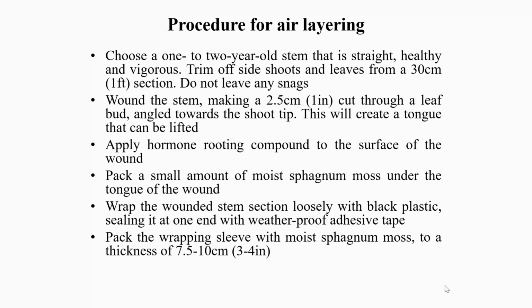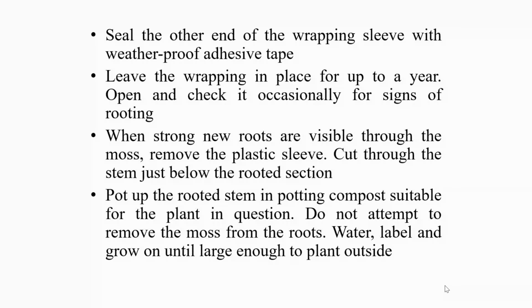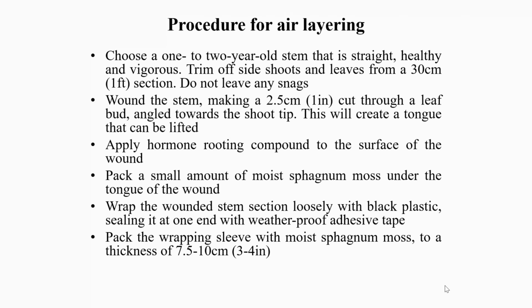Choose a 1 or 2 year old stem that is straight, healthy and vigorous. Trim off side shoots and leaves from a 30 centimeter section. Do not leave any snags. Wound the stem by making a 2.5 centimeter, that is 1 inch, cut through a leaf bud, angled towards the shoot tip. This will create a tongue that can be lifted.